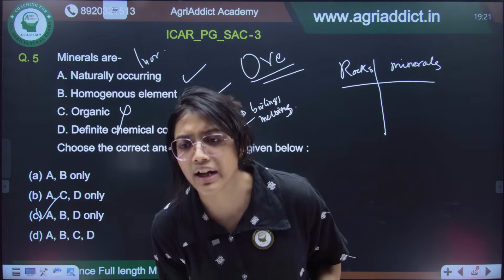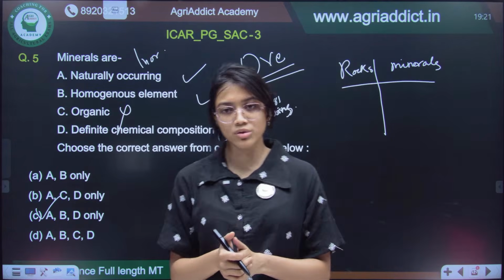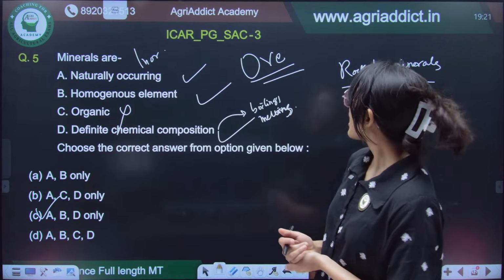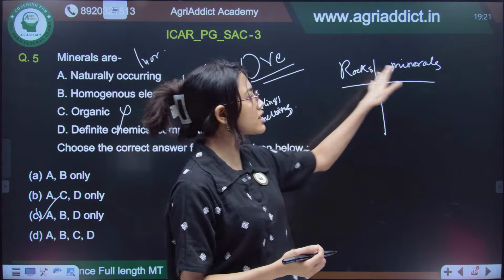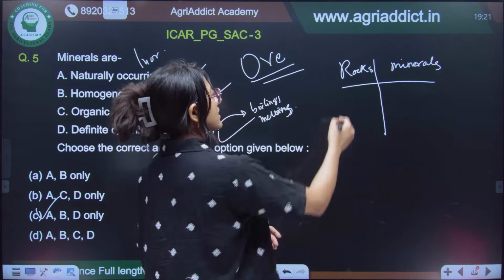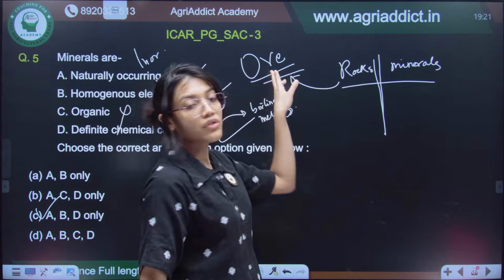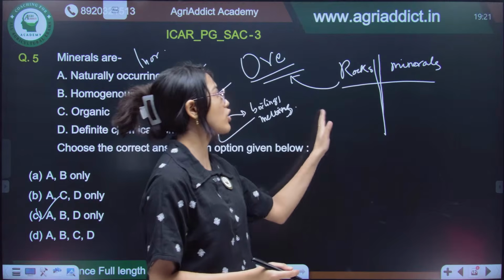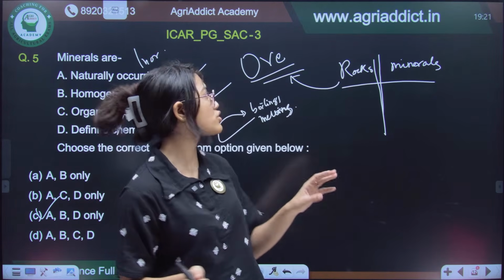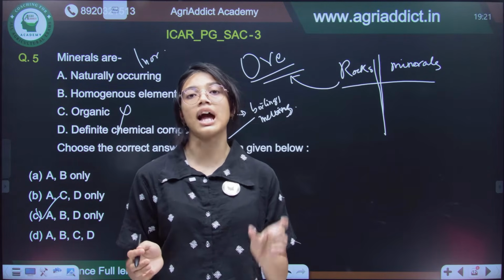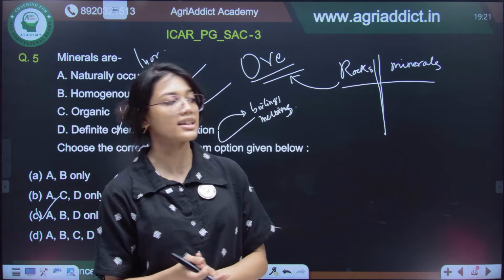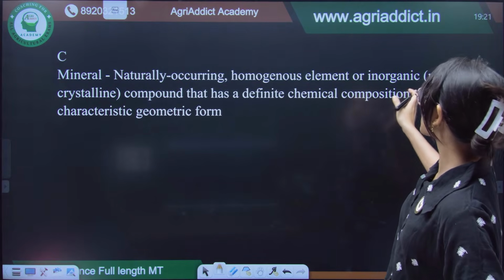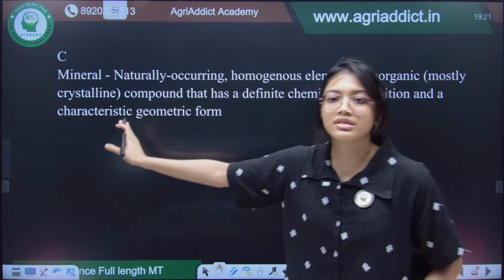Yes, smelting is done, but through the smelting process we can extract a particular metal from the ore. But what is the difference between rocks and ores? Rocks are composed of several minerals. For an ore, there must be a particular abundance of a particular element, but rocks can be a combination of different elements together. Ores must have one element in abundant composition so that you can extract that element. These are naturally occurring, homogeneous, inorganic, mostly crystalline compounds.